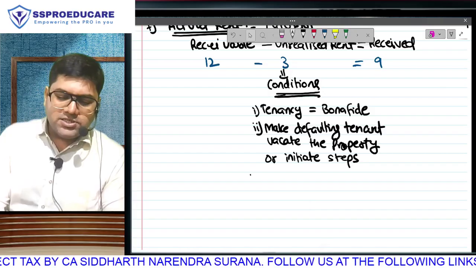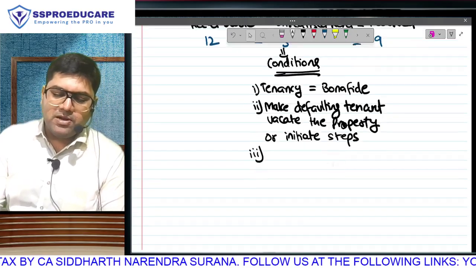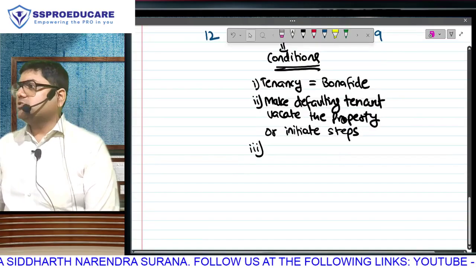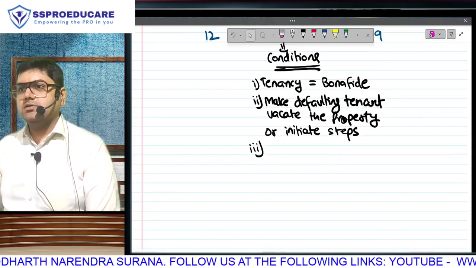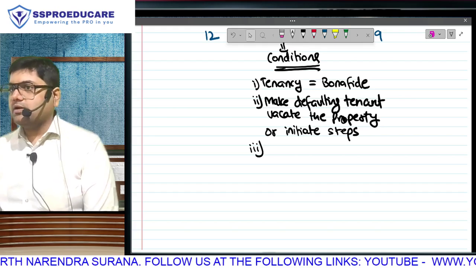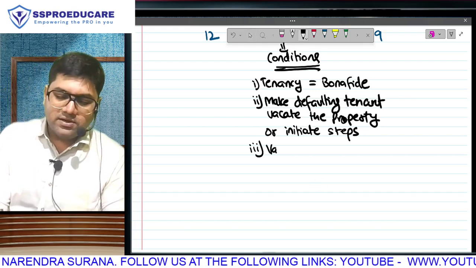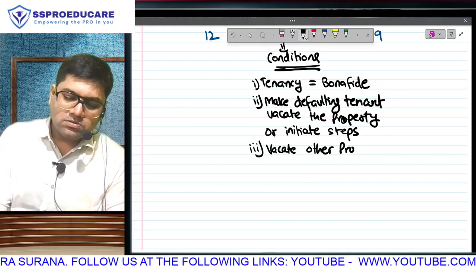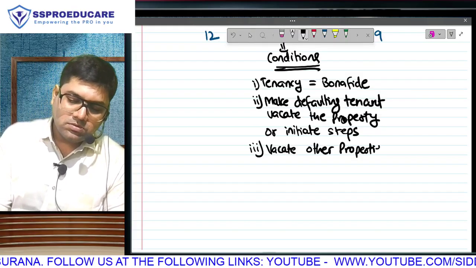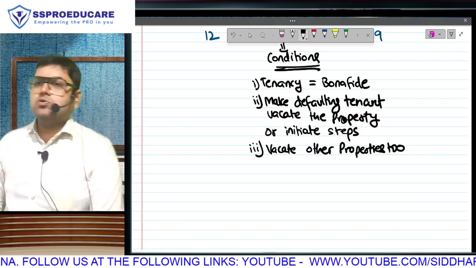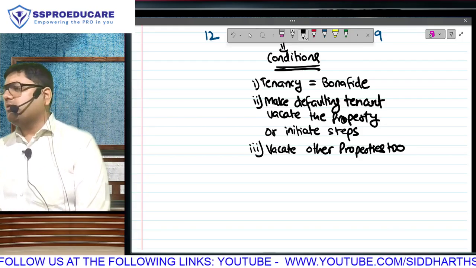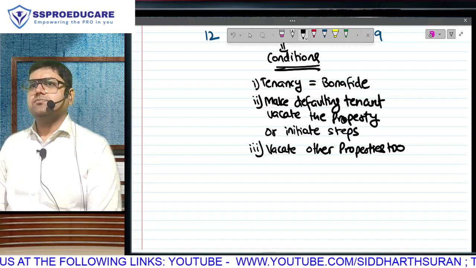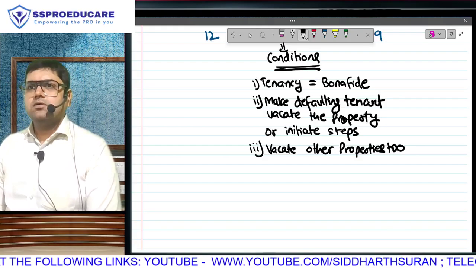Okay. Is it possible that you have given multiple properties to the same person on rent and he is not paying rent of one of these properties? This property you are going to make him vacate. Tell him to vacate all other properties also. A thief is a thief, no? If he is not paying you rent of this property, that means he is a thief. Don't let him occupy any other property also. Make him vacate.